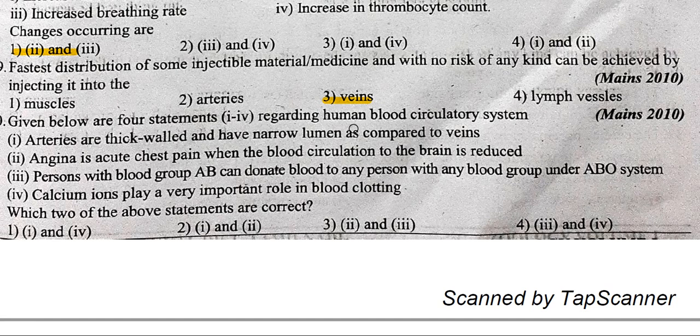Given below are 4 statements regarding the human blood circulatory system. Which two of the above statements are correct? Arteries are thick-walled and have a narrow lumen as compared to veins. And option 4, calcium ions play a very important role in blood clotting. So it's 1 and 4.